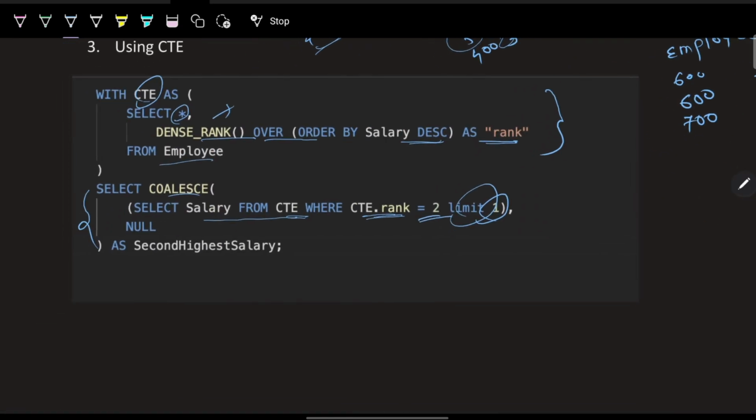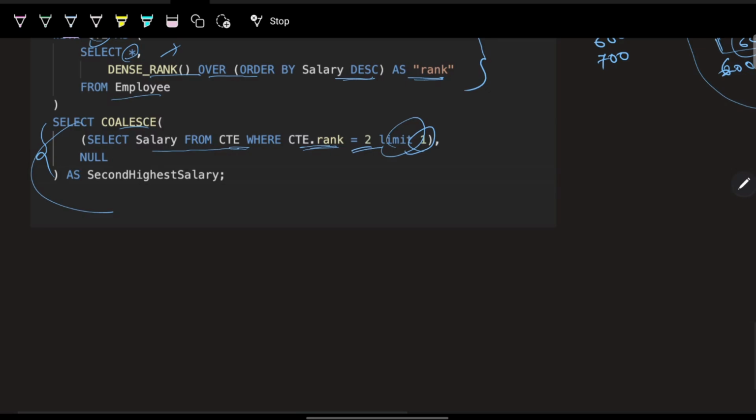Coming to null, now you should know what COALESCE is. COALESCE is used to return the first non-null value from a list of values. If I write something like COALESCE of 10, 15, 20, null, it will return the first non-null value, that is 10. Else, if there is no non-null value, by default it will return whatever default value we have given at last. So by default it will return a null.